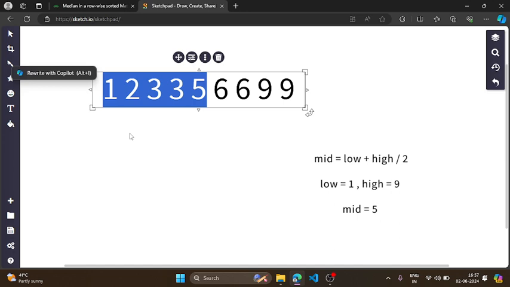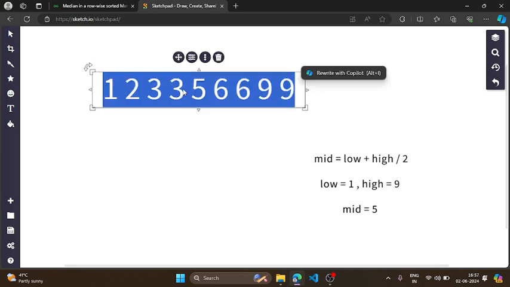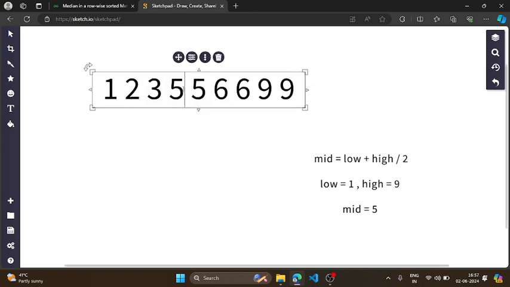So the number of elements which are less than or equal to 5 will always be greater than n by 2. Even if I change this to 5, and even this to 5, then I just increase the number of elements which are less than or equal to 5, but it is not going to decrease anyhow.